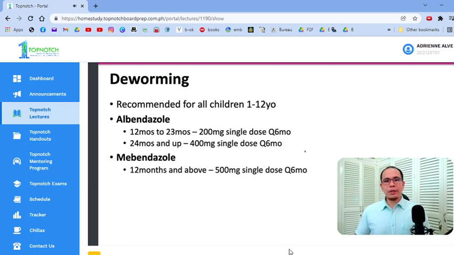So next would be deworming. Okay, so pag tinanong kayo, when is deworming done? It's recommended for all children 1 year up to 12 years of age. And you usually have two options. You can give albendazole or mebendazole. Okay, this is the common drug used for routine deworming in children here in the Philippines.